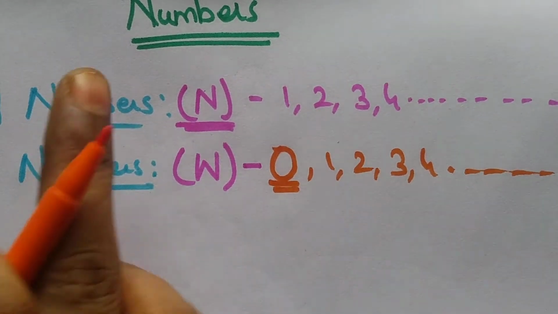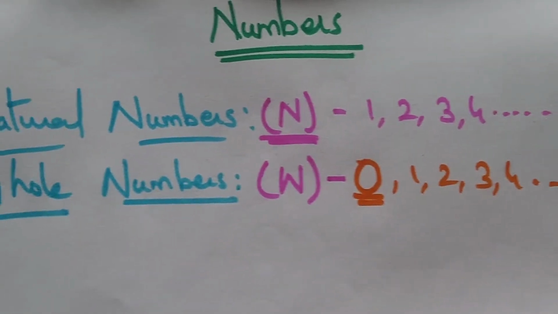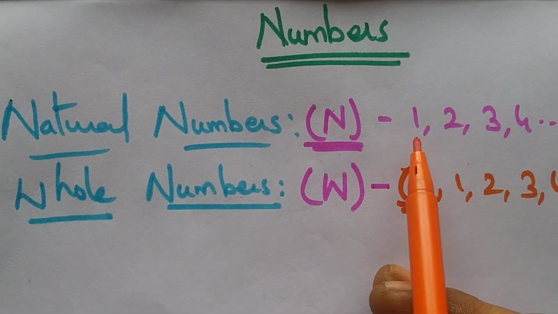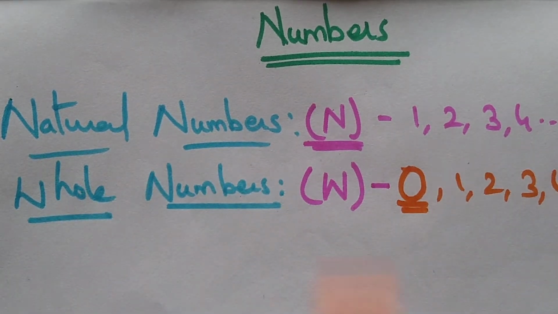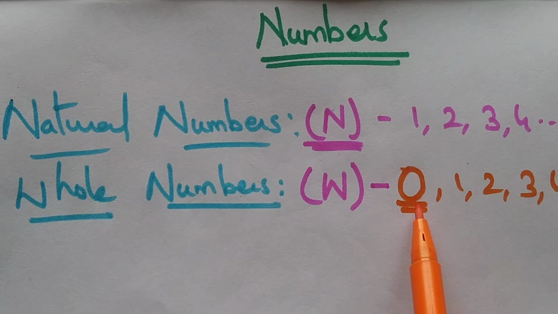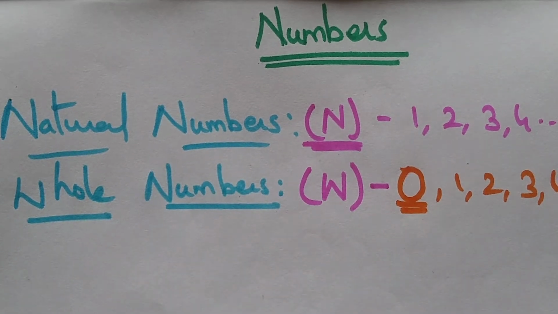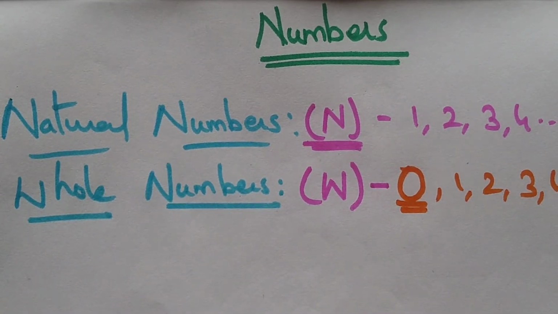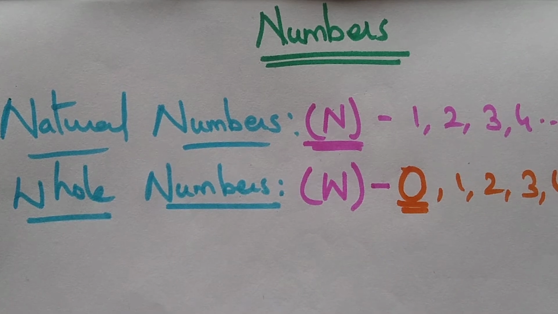So this is natural numbers and whole numbers. Natural numbers start from 1, 2, 3, and whole numbers start from 0. So 0 is the only number which is a whole number but not a natural number.